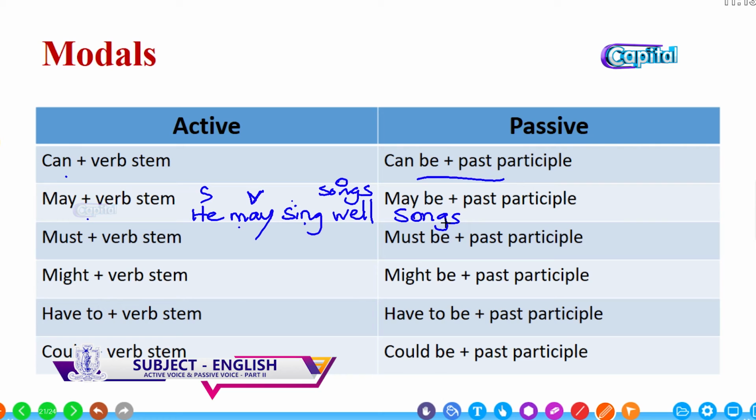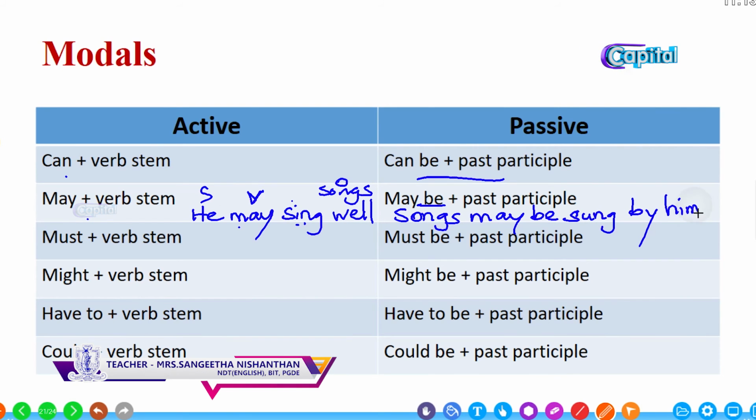Don't bother whether it is singular or plural. Both use the verb may: songs may, plus be, may be. The past participle of the main verb sing is sung, by him. Well. Right.